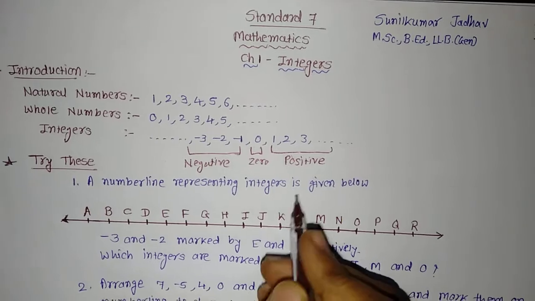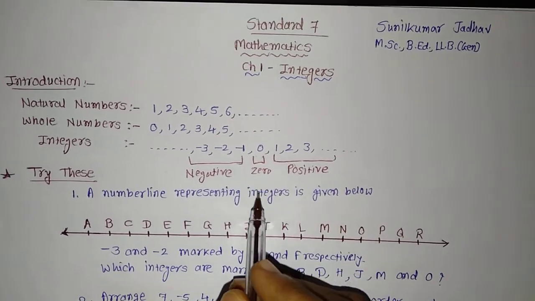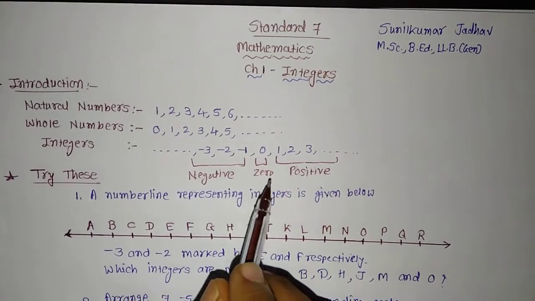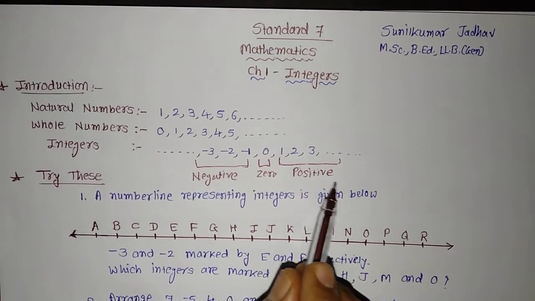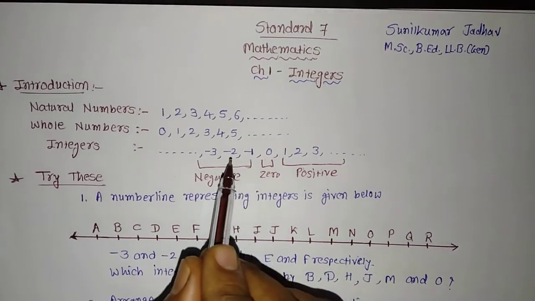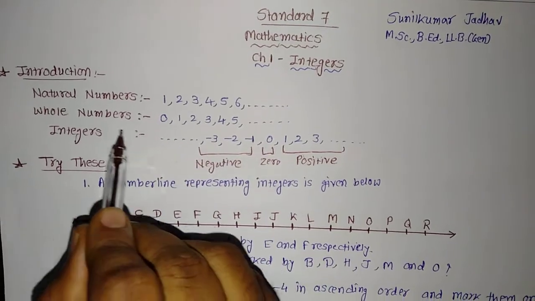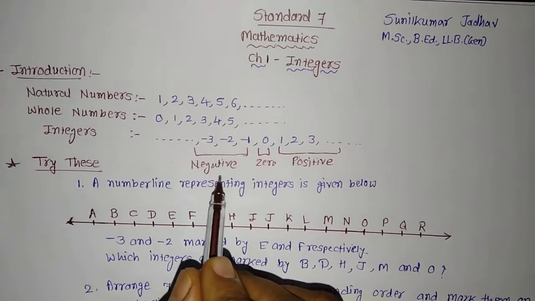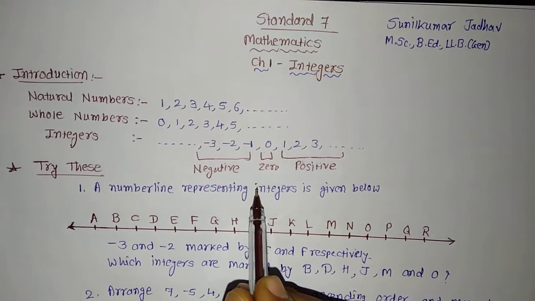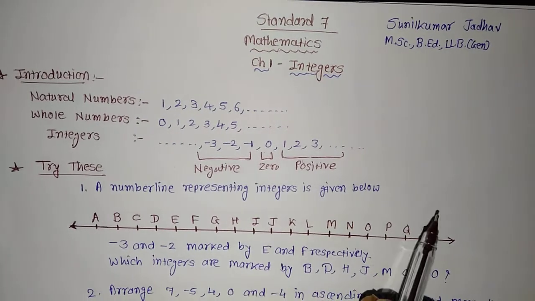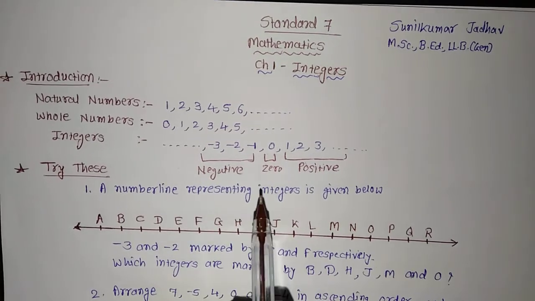It means integers are 1, 2, 3 up to infinity, that is all the positive integers, -1, -2, -3, -4 up to infinity, all the negative integers, as well as 0. So this is what integers are. Integers are considered to be positive integers, negative integers, as well as 0.